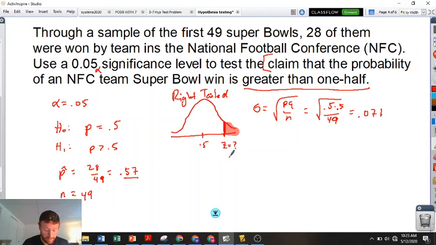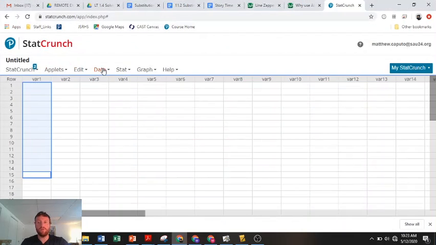And the way we're going to do that is inv norm, okay? Or it's easier on the StatCrunch. More people probably have access to StatCrunch. Let's practice some StatCrunches. Oh, look, there it is.